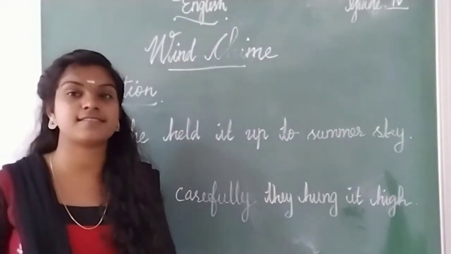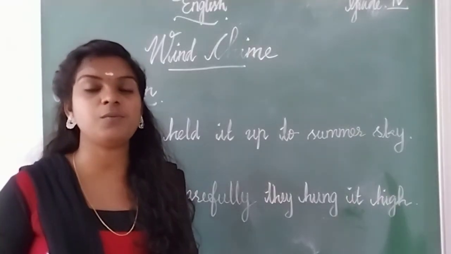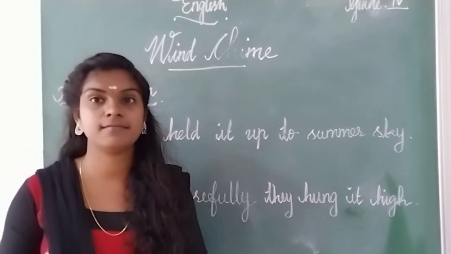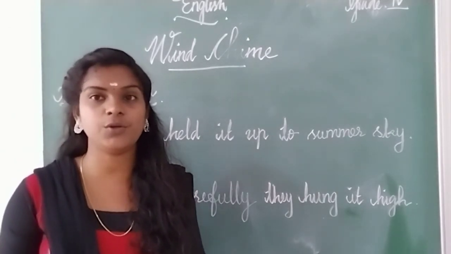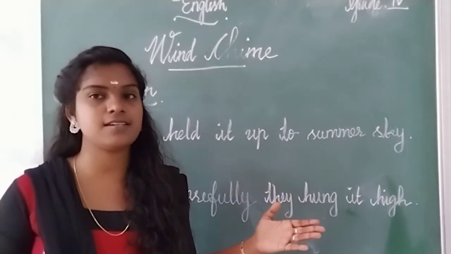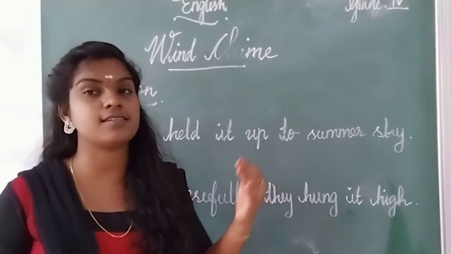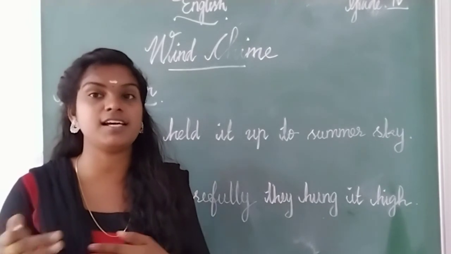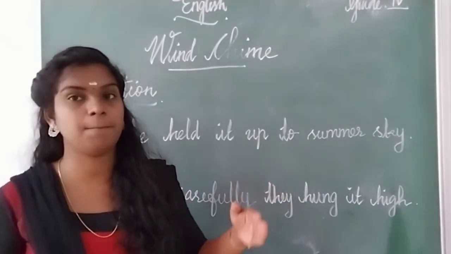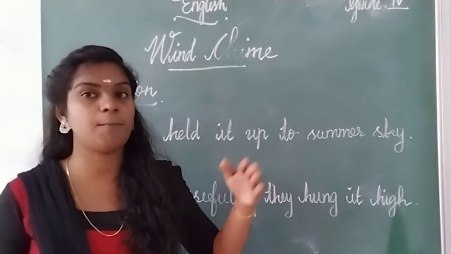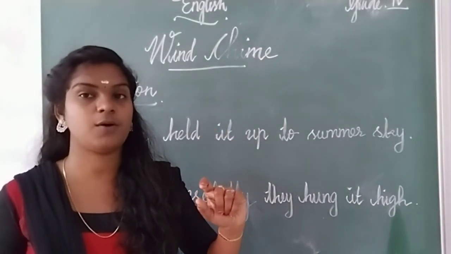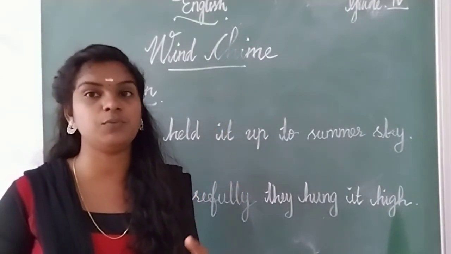Before that, do you know what is a rhyming word? Yes, right? You know. Sand, band, like those words. See, rhyming words that ends with similar sound. Sand, band. By, mile, I sound. That is rhyming words.